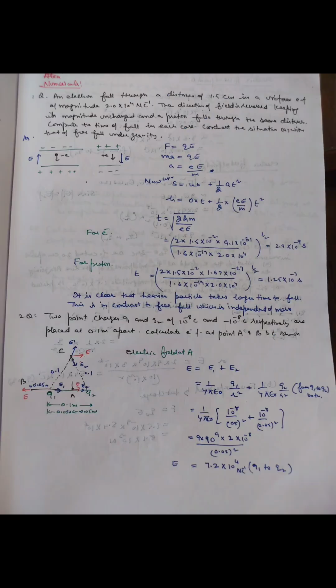A system of closely spaced electric charges makes a continuous charge distribution. Charge per unit length is called linear charge density. Charge per unit surface area is called surface charge density. Charge per unit volume is called volume charge density. Now there are some numericals.